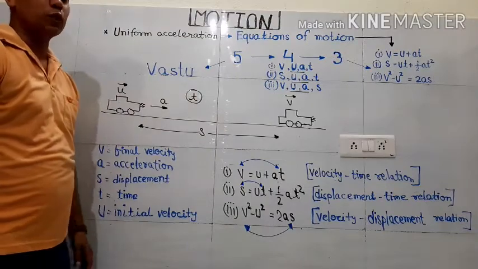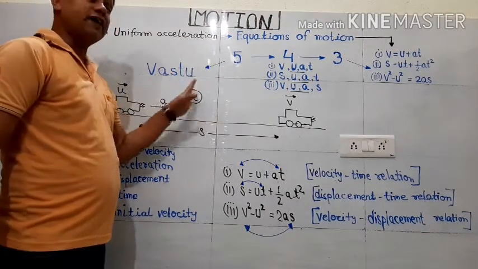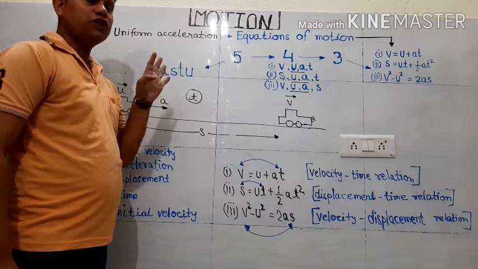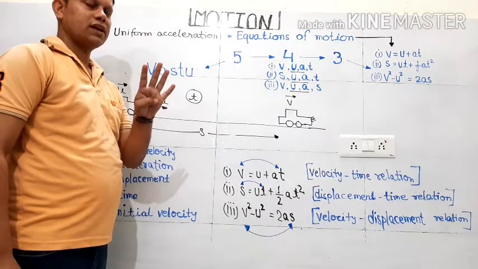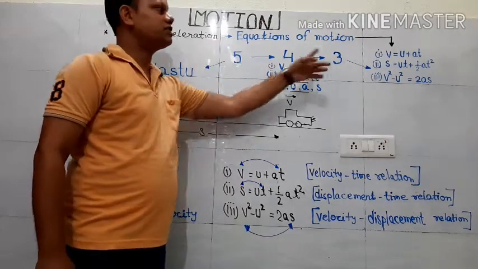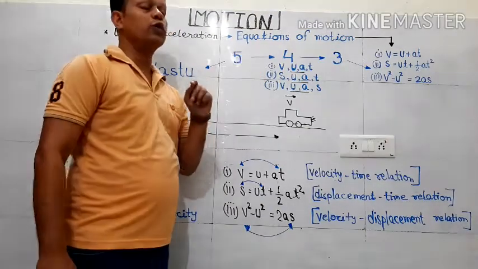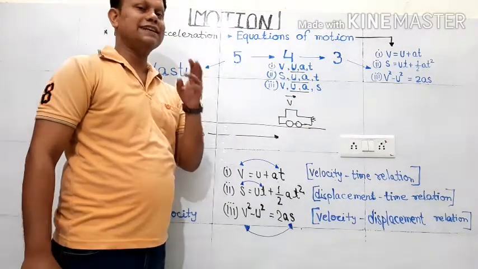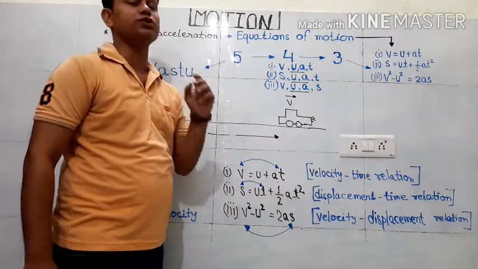Now what is 4? Out of these 5, we choose 4 terminologies. And what is 3 here? Out of these 4, we finally make 3 relations that we call equations of motion.